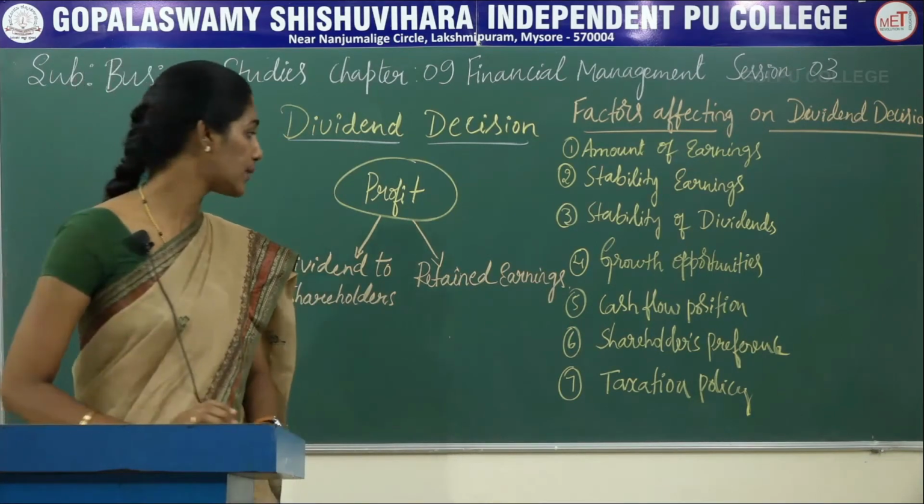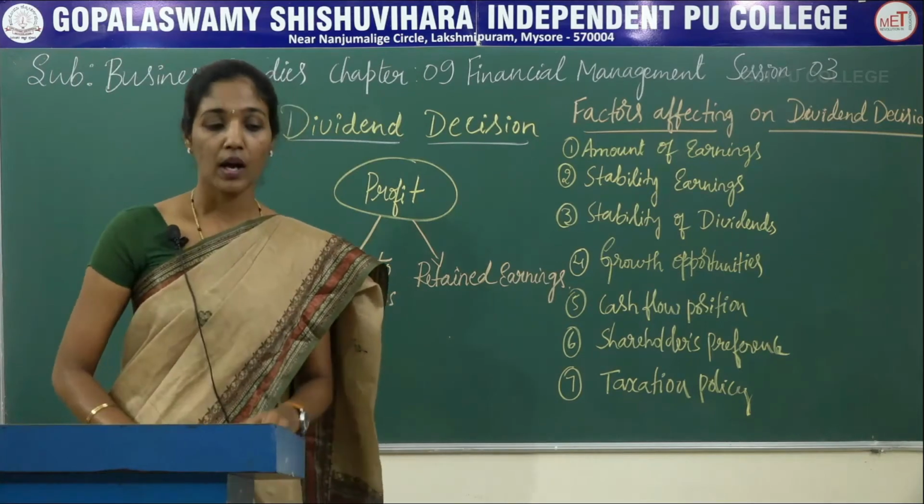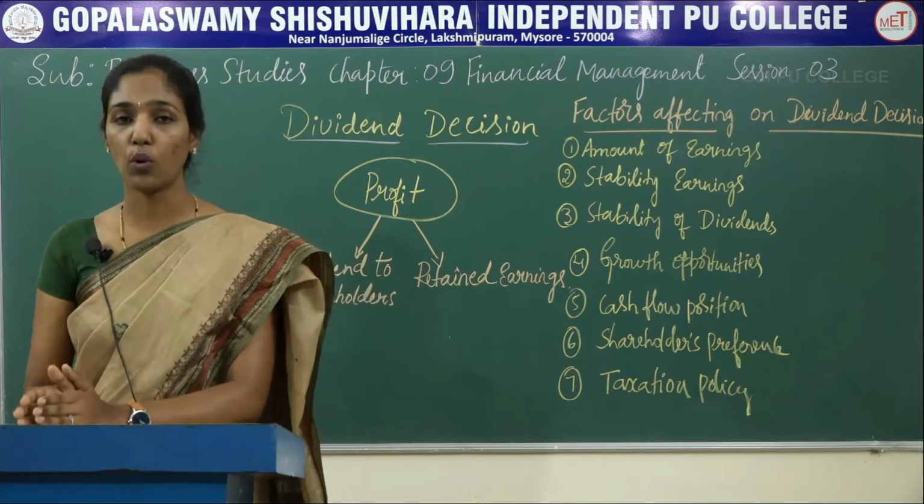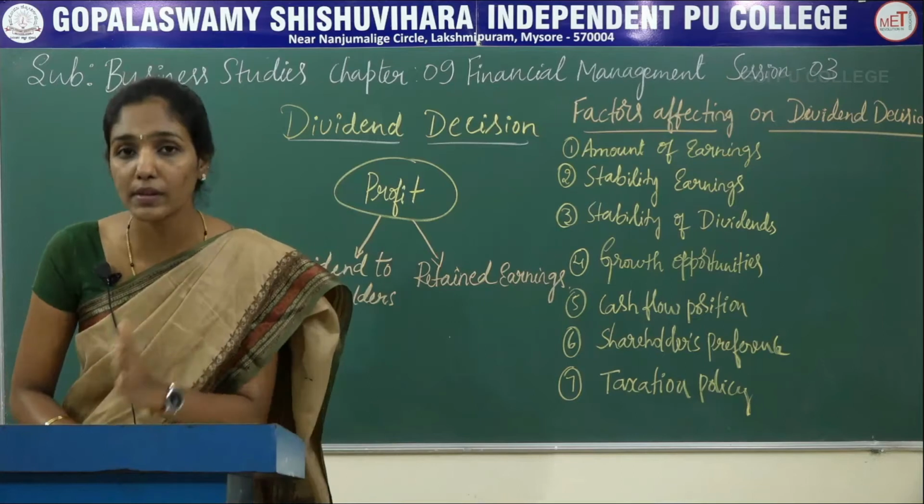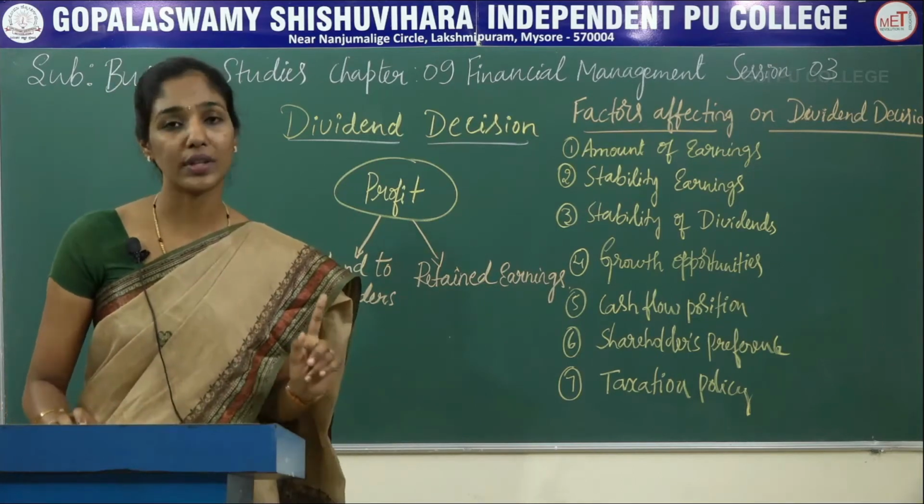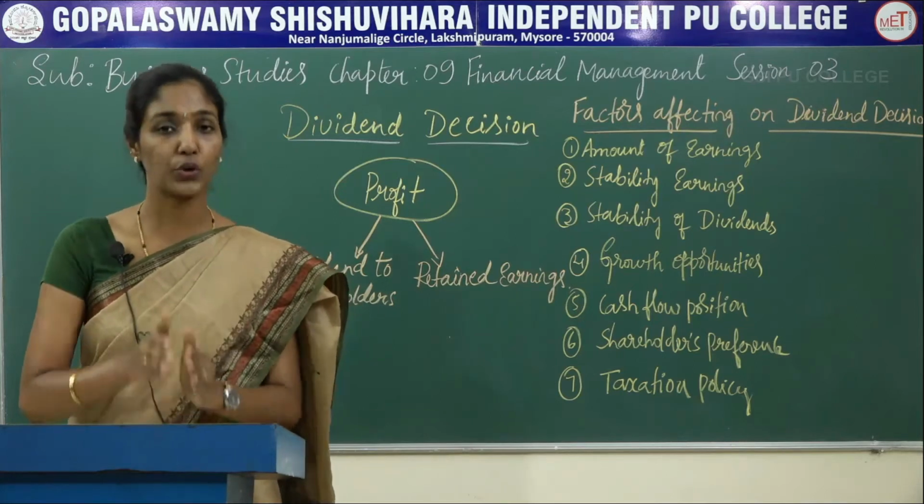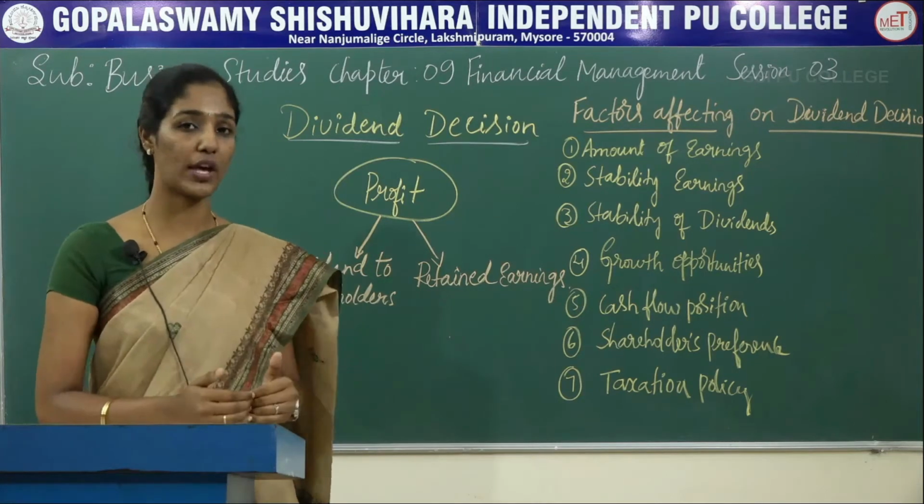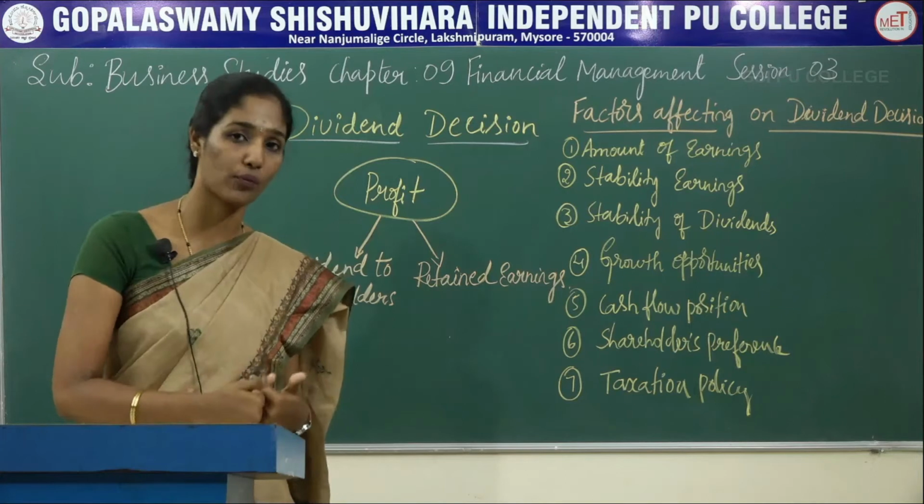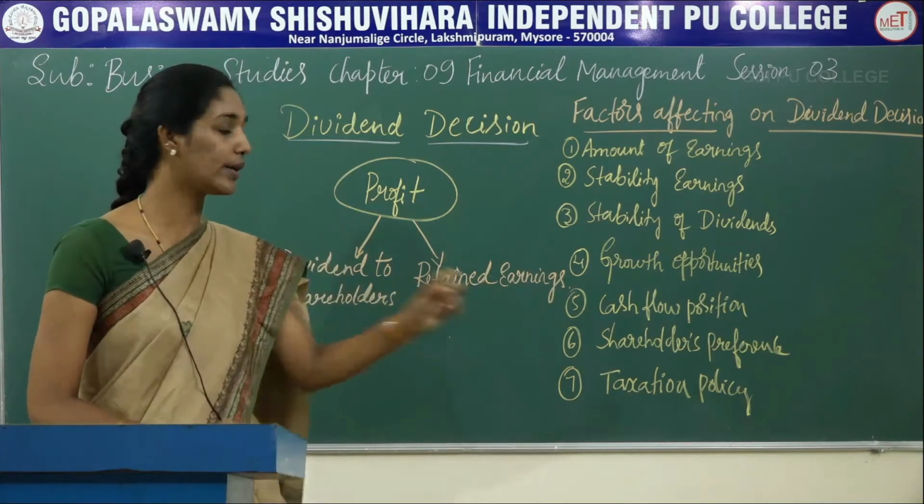The next is cash flow position. Payment of dividend to the shareholders is considered an expense to the company. So according to this factor, each and every company should have enough cash to declare dividend to its shareholders along with its profit. The next one is shareholders' preference.